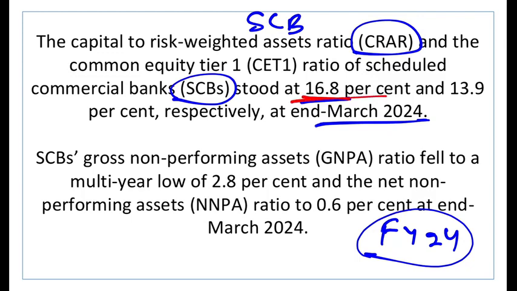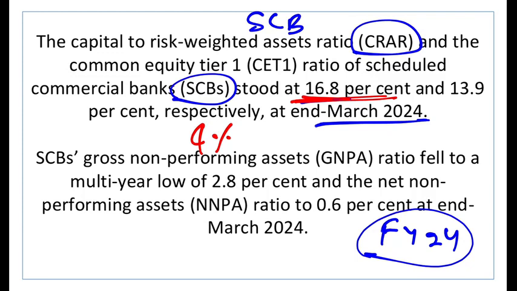16.8%. So this was the capital adequacy ratio. This shows that our banks are very well capitalized. What is the meaning of a 16.8% capital adequacy ratio? Capital adequacy ratio, CRAR, has to be minimum 9%. The higher the capital adequacy ratio, the more our banks can absorb the losses, right?